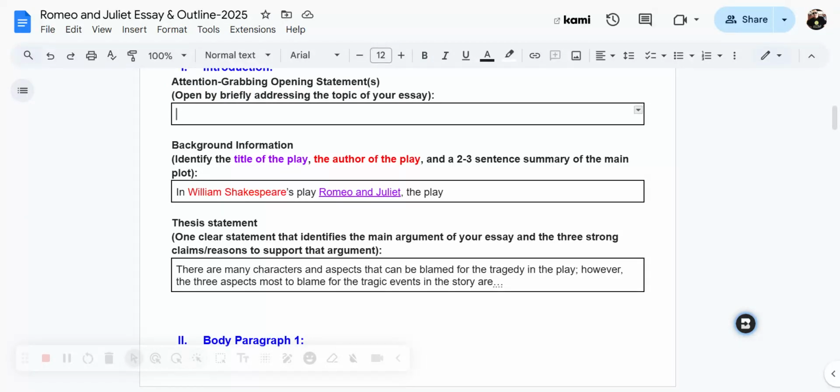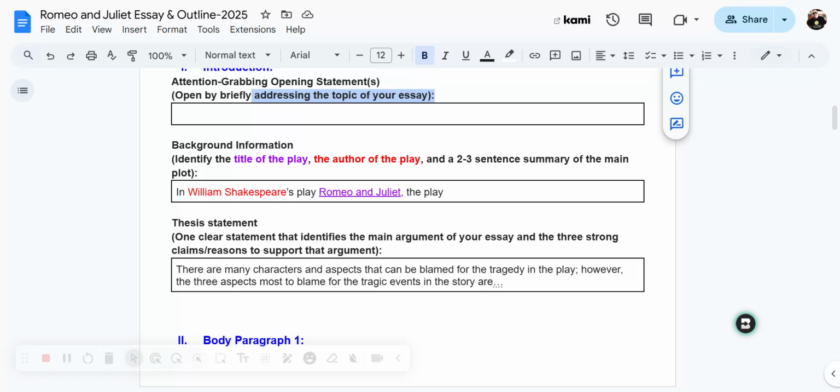So what you want to do now, and this is going to have to come off the top of your head, and this is where you have to be a little creative, you want to write a sentence or two to begin your essay that briefly introduces the topic of your essay. Now remember, the topic of your essay is not necessarily who or what you're blaming, but the idea of tragedy and that people can be blamed for tragedy or tragic events in general.